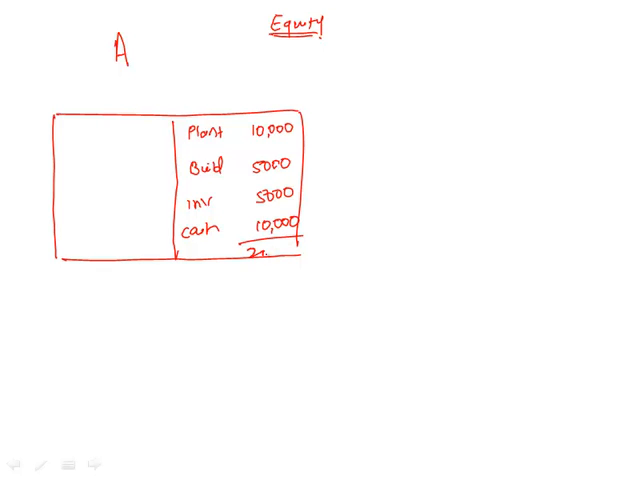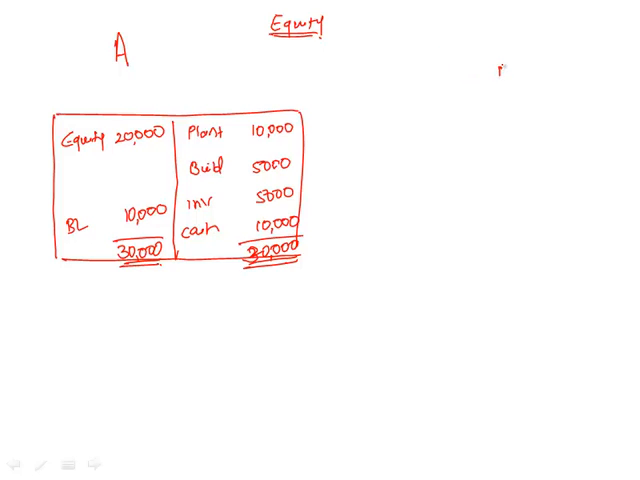Balance sheet total 30,000. Let us put a bank loan of 10,000 and let's put the entire remaining amount in equity, which is 20,000. Again, balance sheet total 30,000.